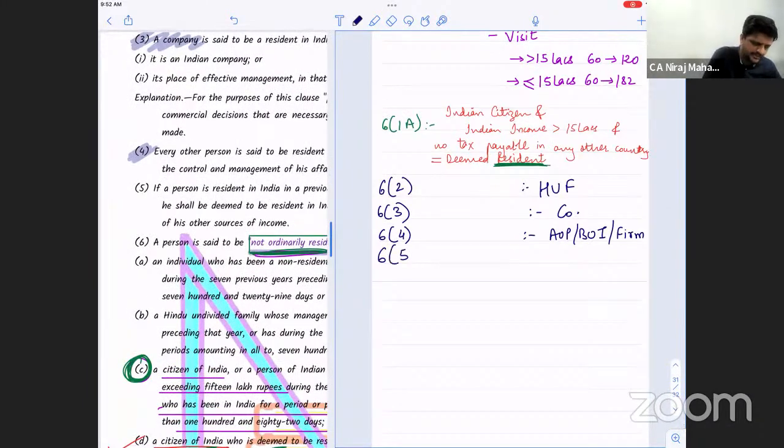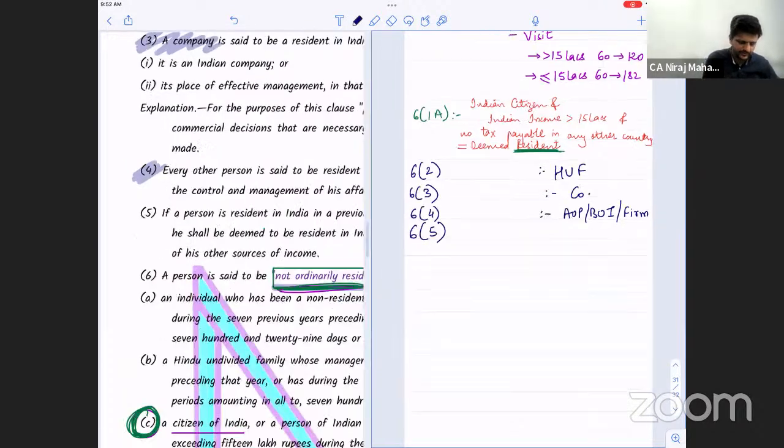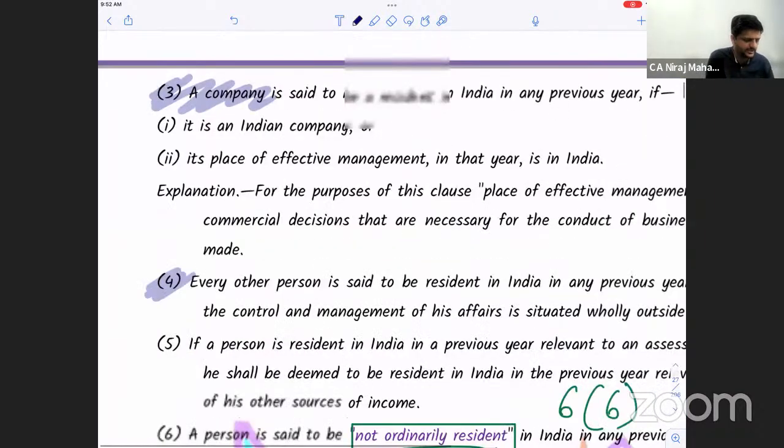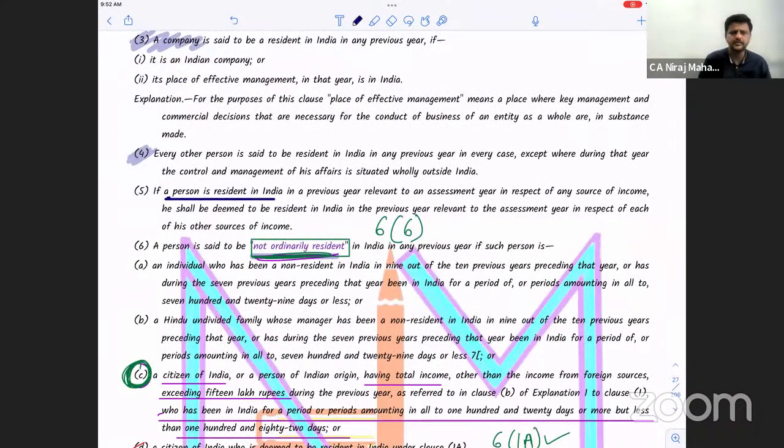6.5. Pay attention now. I'm just giving you the summary of all the sections along with subsections. 6.5. If a person is a resident in India, clear? We are in subsection 5. You are using the word person, not individual. If it is an individual, we have seen subsection 1 or 1A; for HUF, resident decision in India; for company, incorporated in India or an Indian company. Remember this? So what is subsection 5 telling us?